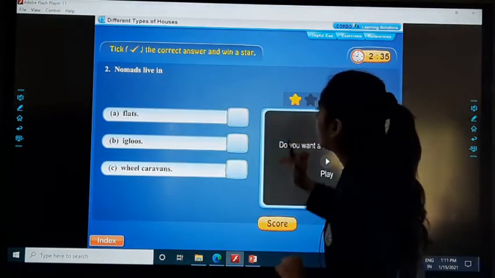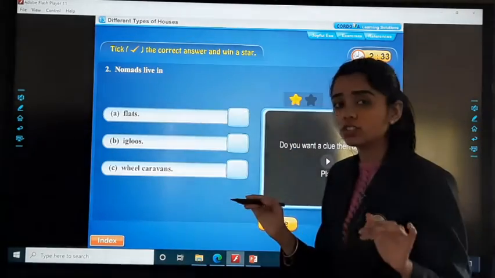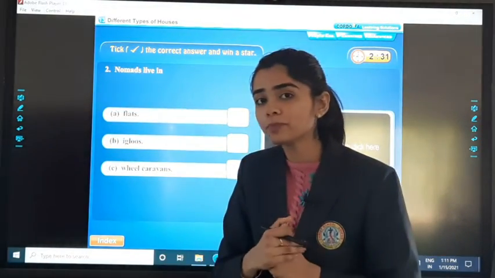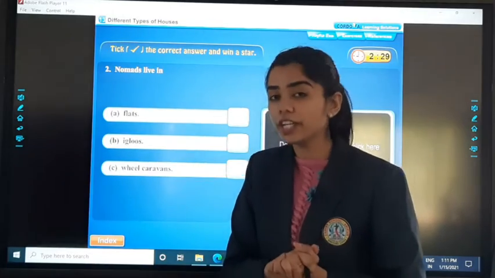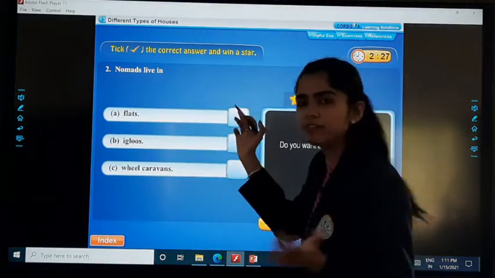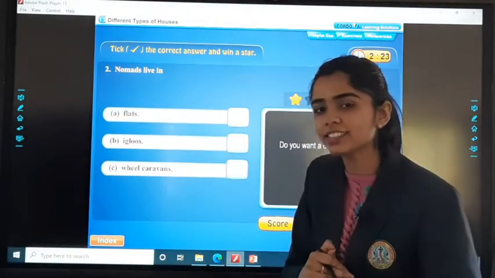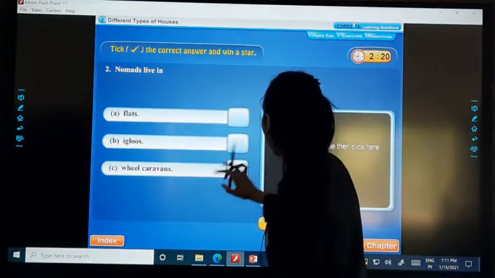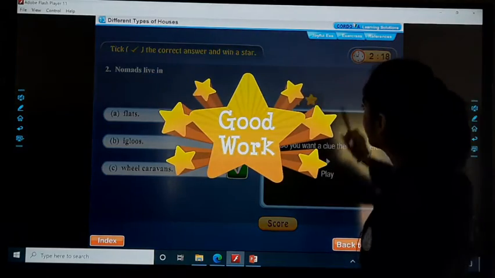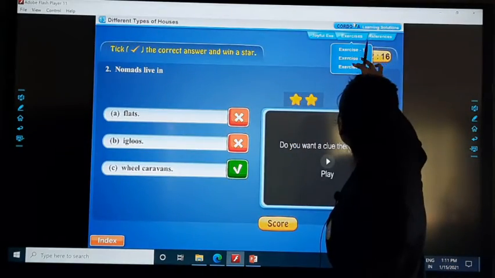Next, nomads live in dash. Nomads कौन थे? The Khana Badosh. And where do they live? Do they live in flats or igloos or wheel caravans? Yes, they live in wheel caravans.